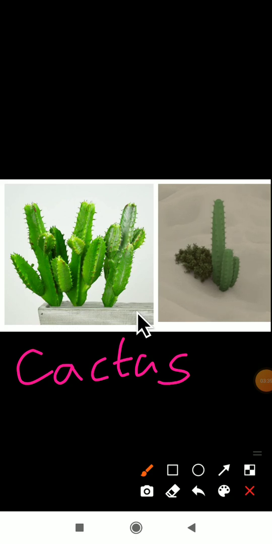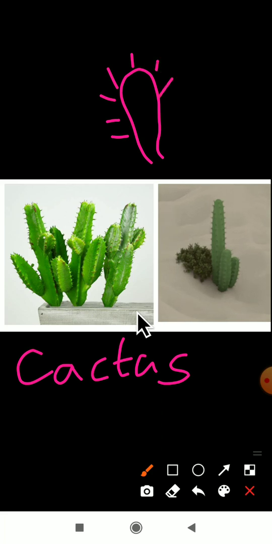You can observe that the leaves are not there in this cactus plant. Instead, it has spines. On the outside, the small lines you can observe are the spines of the cactus plant. Here in the picture you can observe the sharp ends, which we call spines.